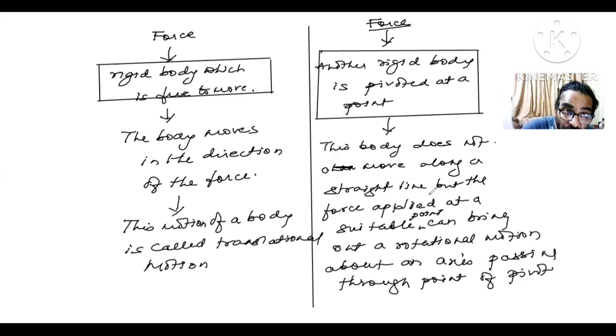So this is because of the force. I can call this a turning effect of the force. A turning effect of a force. Are you getting me a bit? So remember, a force applied on a rigid body pivoted at a point, at a suitable point, can bring out a turning effect in that body. We call this motion rotational motion. Keep it in mind, okay? Now I'm just going to talk about this turning effect of the force on a body. I hope everybody understood me here. We go ahead, children, to the next.